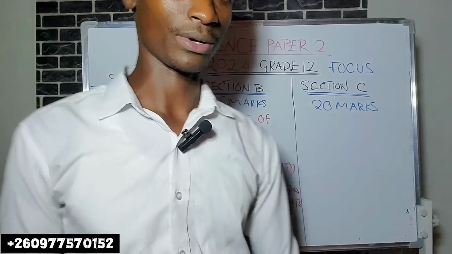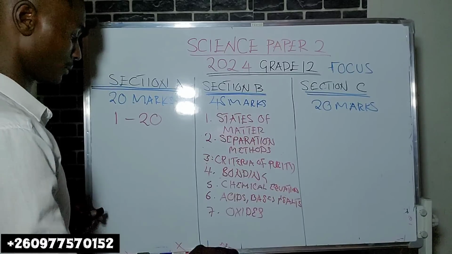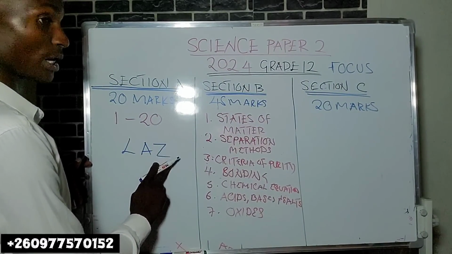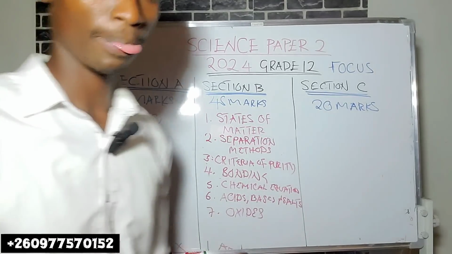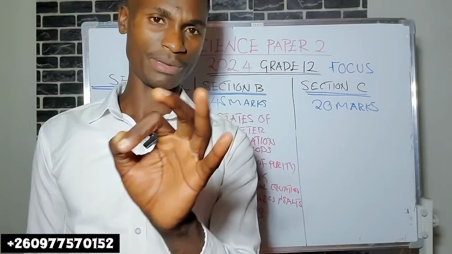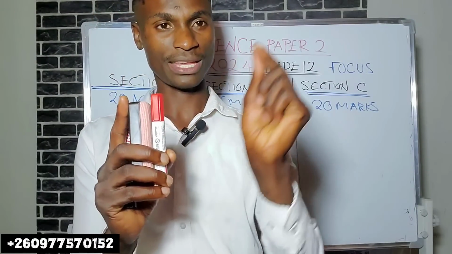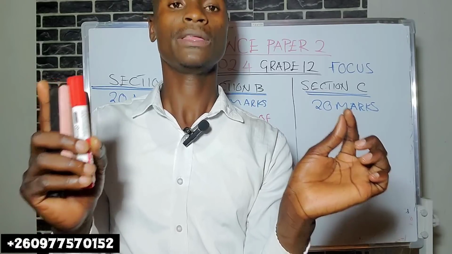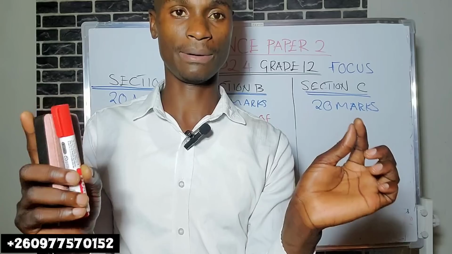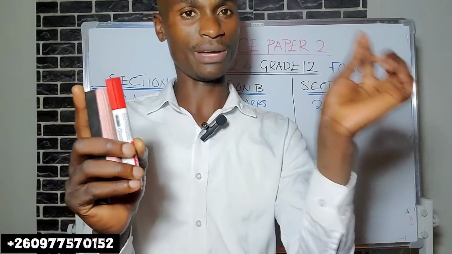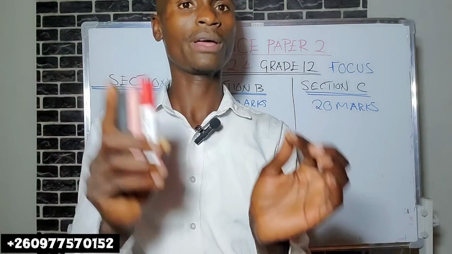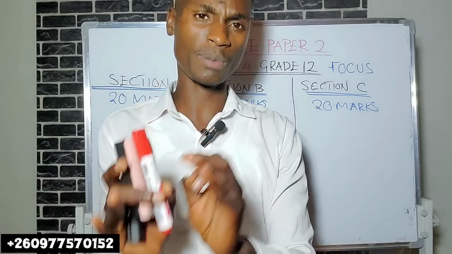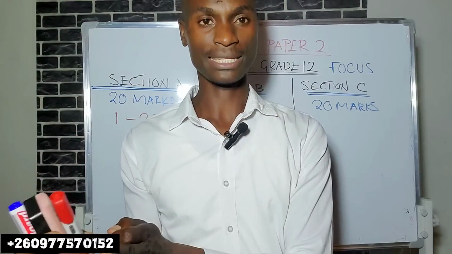Amphoteric oxides behave like this. When they are reacting with an acid, they behave as a base. When they are reacting with a base, they behave as an acid. So they have both properties of acids and bases.